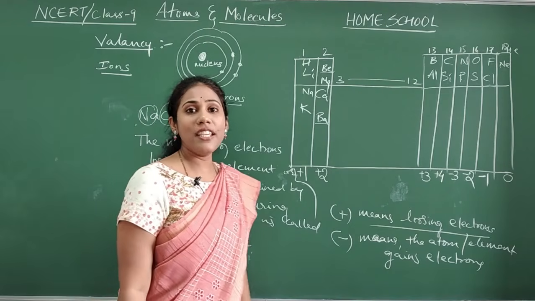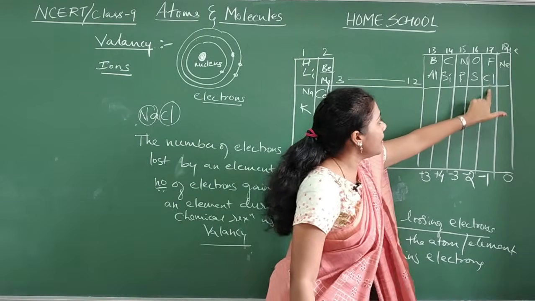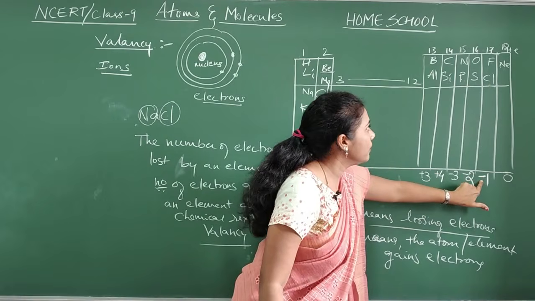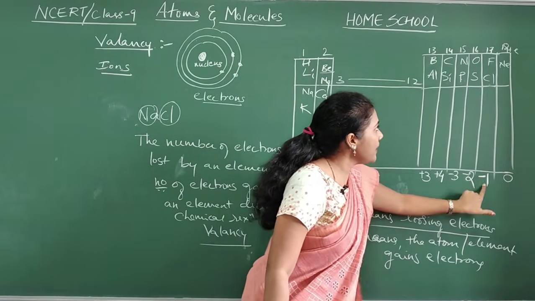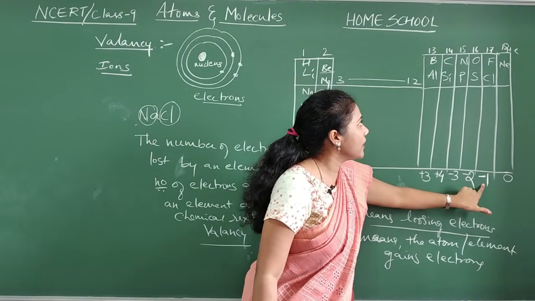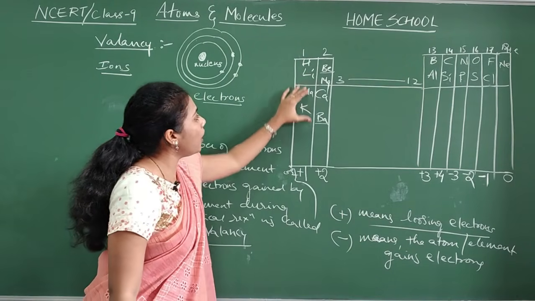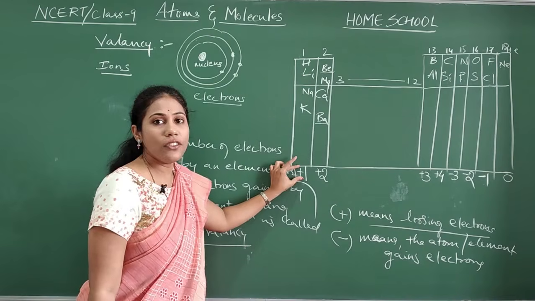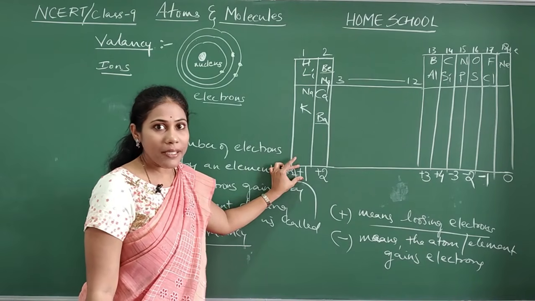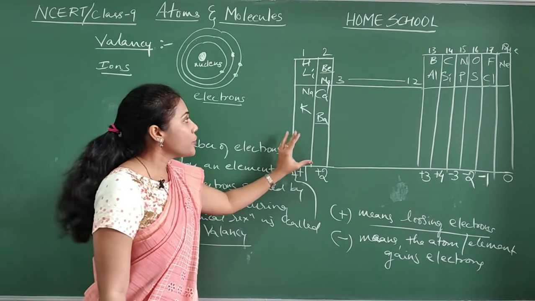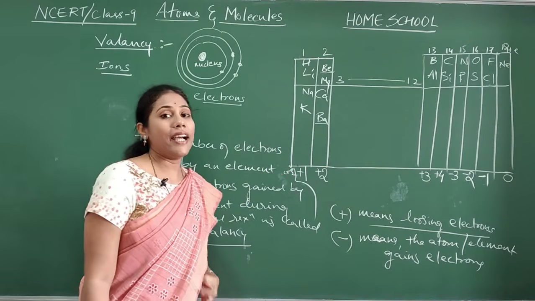What is the valency of chlorine? Chlorine is here. -1. Fluorine also has -1, chlorine also has -1. In a group, all the elements will have the same valency. Clear? Remember this. This is what we call valency.